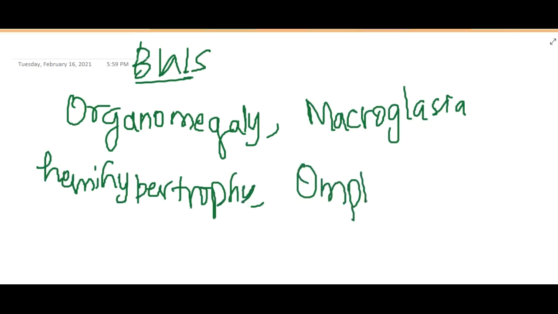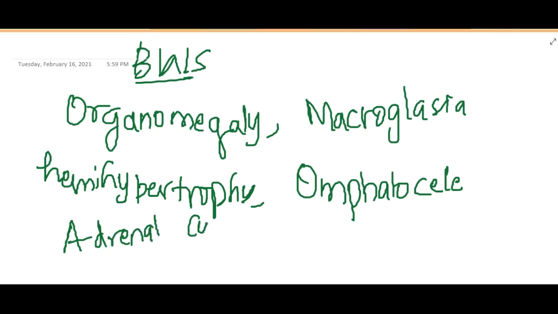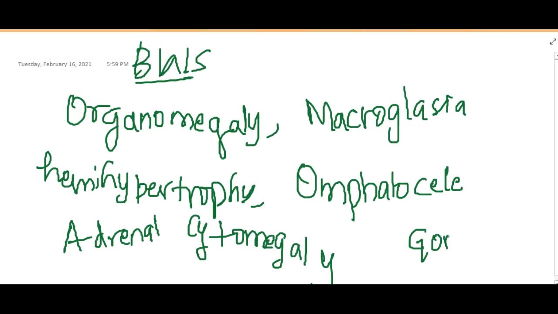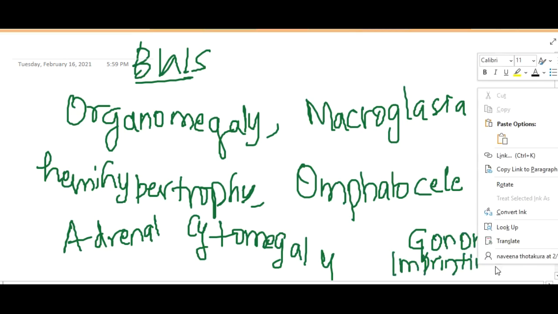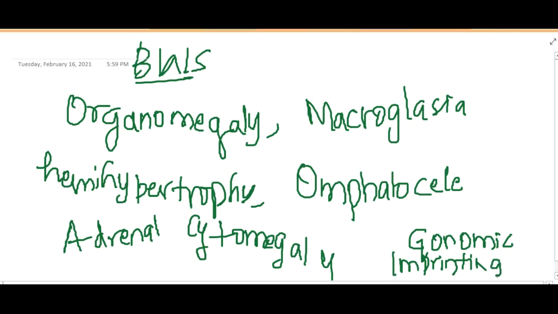Omphalocele is seen, that is a small cystic lesion on the umbilicus, and there is also adrenal cytomegaly, that is, abnormally large cells are present in the adrenal cortex. Beckwith-Wiedemann syndrome is also associated with genomic imprinting, right? Next,